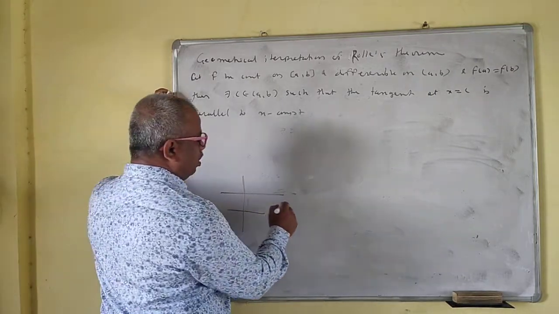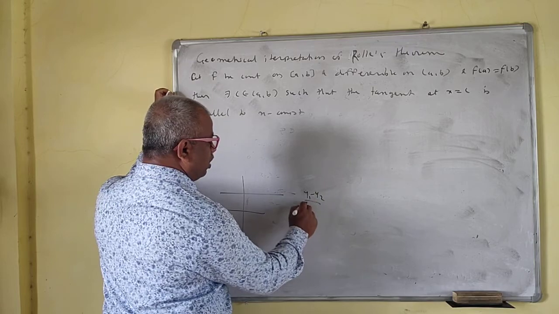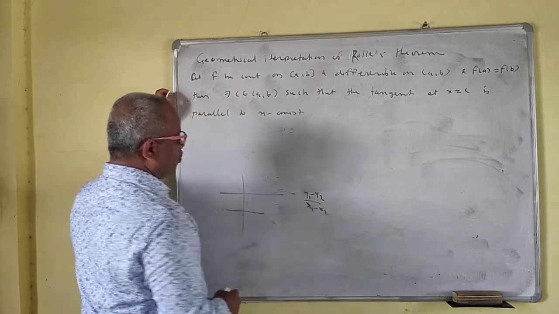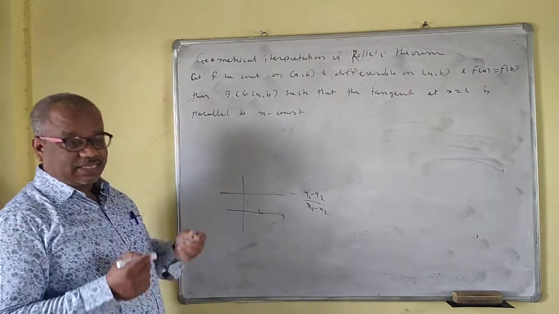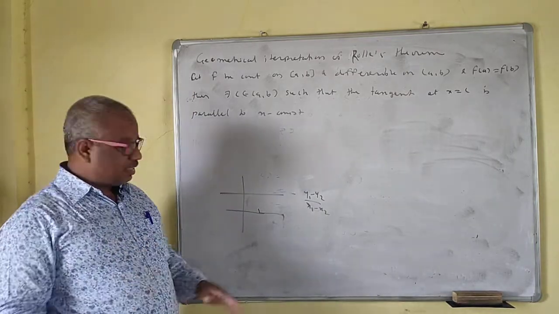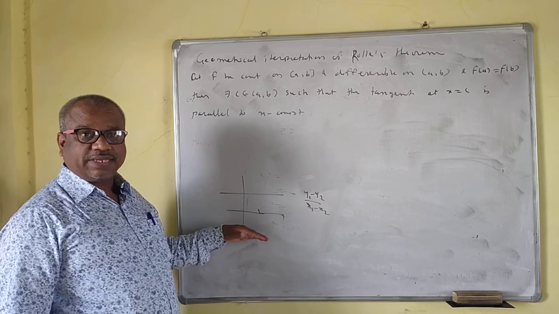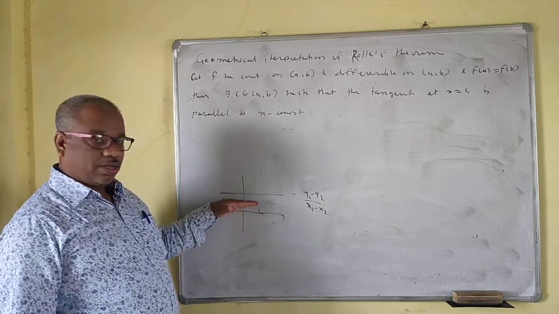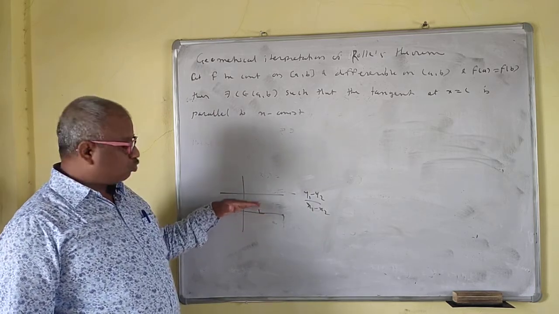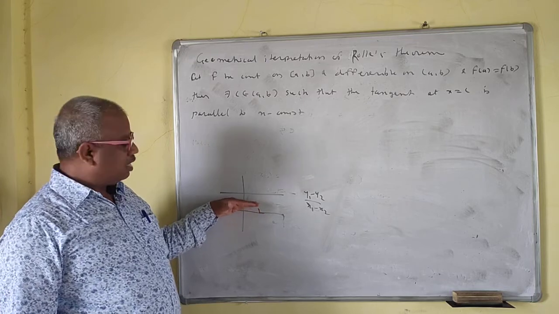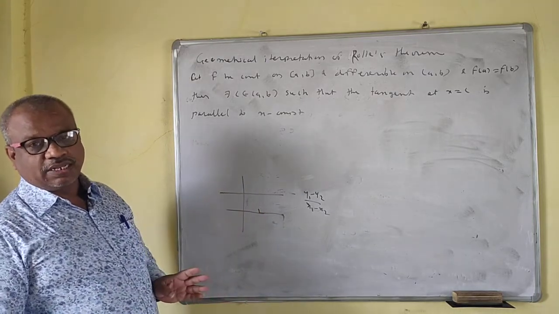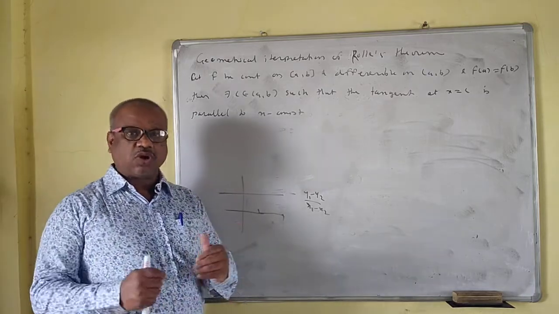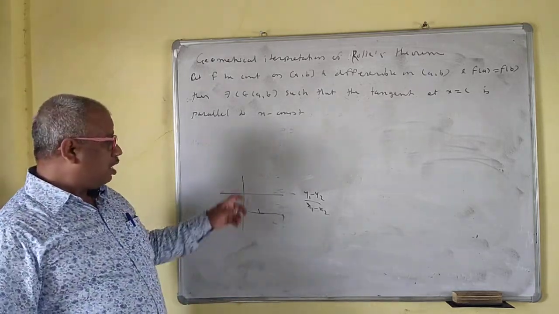The slope of a line is y1 minus y2 upon x1 minus x2. The slope of the x axis is 0, and the slope of any line parallel to the x axis is also 0. If two lines are parallel, their slopes are the same, and if two lines are perpendicular, the product of their slopes is -1.